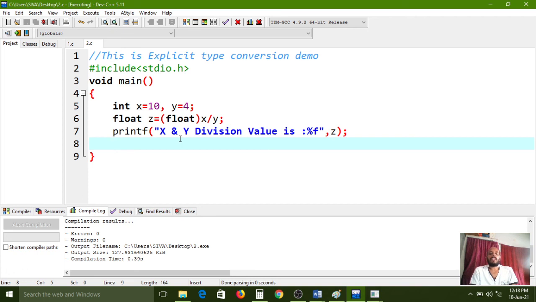Sometimes this type of conversion is also needed, especially bank databases maintain explicit typecasting, because if the fraction part is lost for any customer, the bank will lose a lot of money. SBI, for example, has a huge number of customers, and each and every person has a fraction part value. If you total all those fraction parts, how much amount will you get?